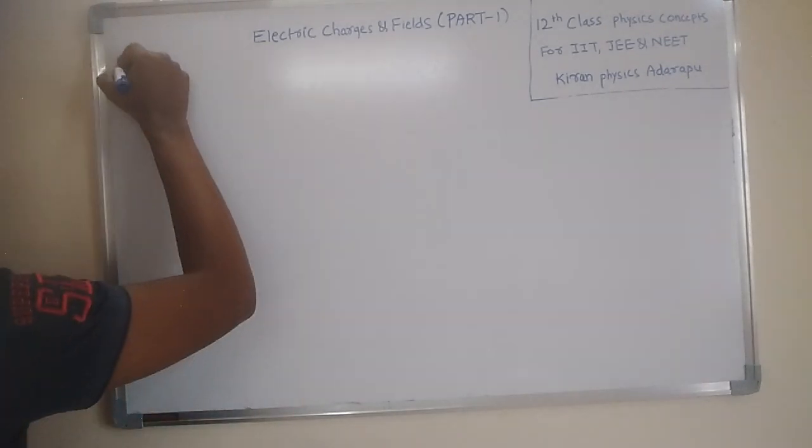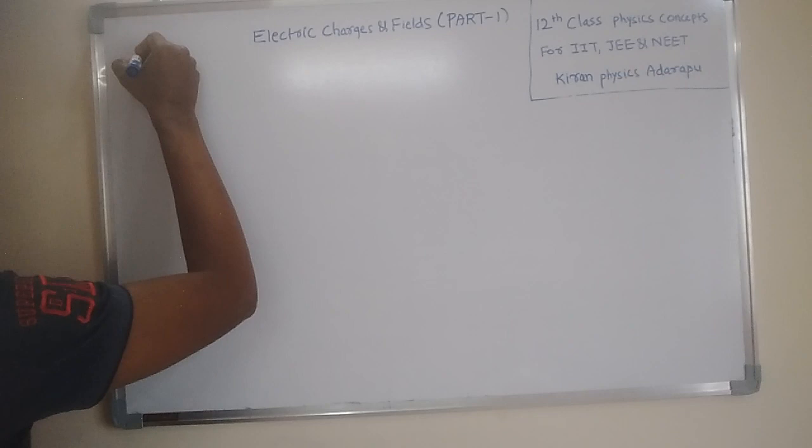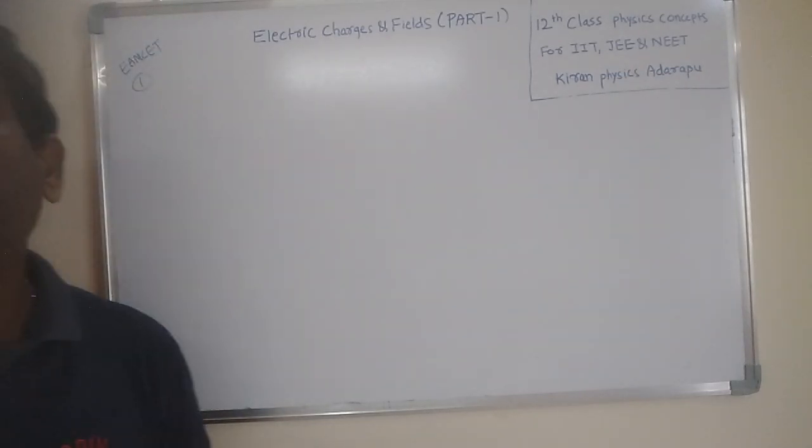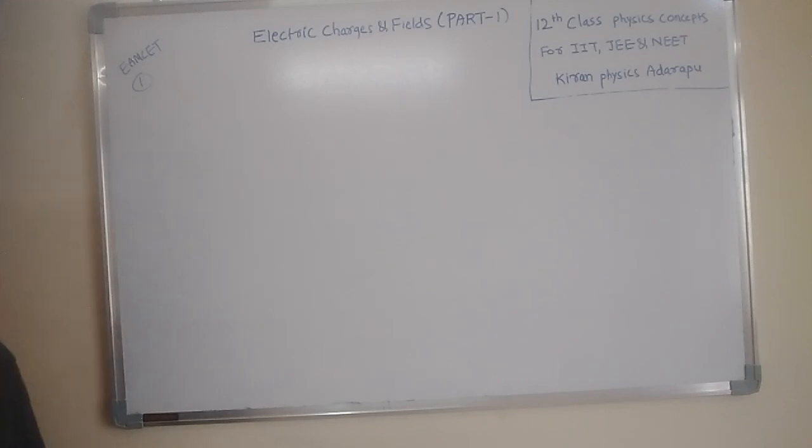This is a previous MSET question. What is the given question? How many number of electrons are in 1 coulomb of charge? That is the question here.